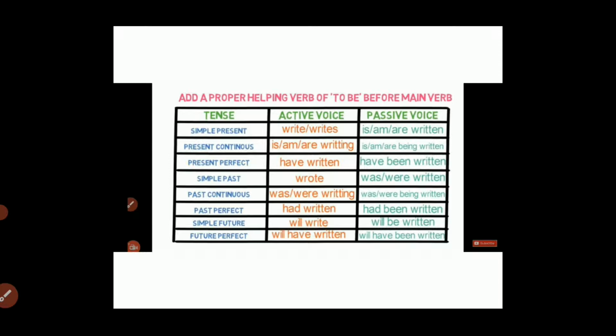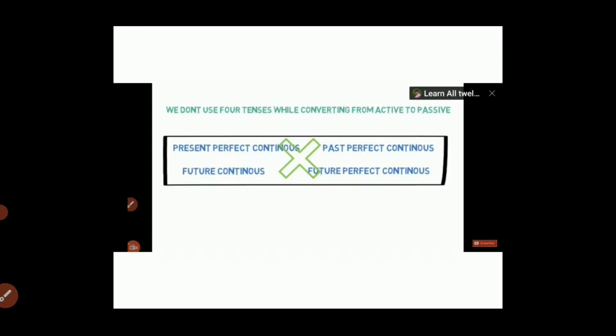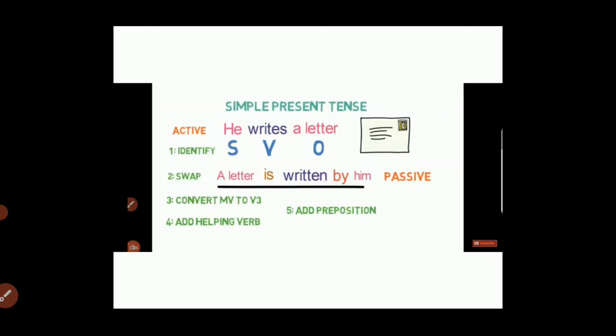In simple future tense, we'll use will, be and third form of the verb. And finally, in future perfect tense, we'll use will, have, been and third form of the verb. But remember one thing, we don't use these four tenses while converting from active to passive. These tenses are present perfect continuous tense, past perfect continuous tense, future continuous tense and future perfect continuous tense. Now we'll take some examples of sentences in different tenses.